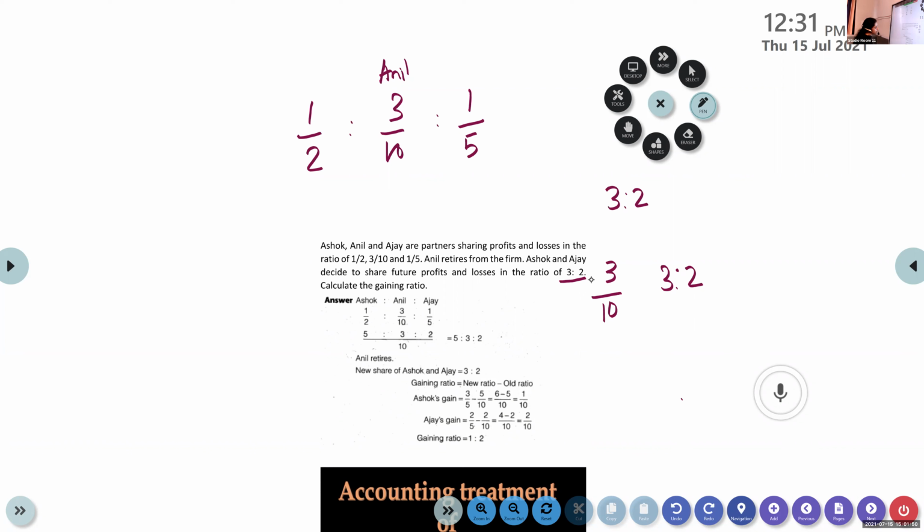Okay. Now, calculate the gaining ratio. You can straight away do it as this. Question is wrong. New ratio. No, there's some mistake in the problem. Old ratio is not given. Just a second.